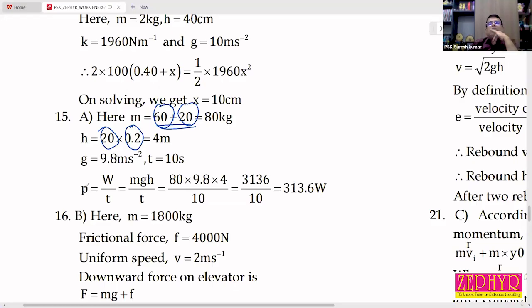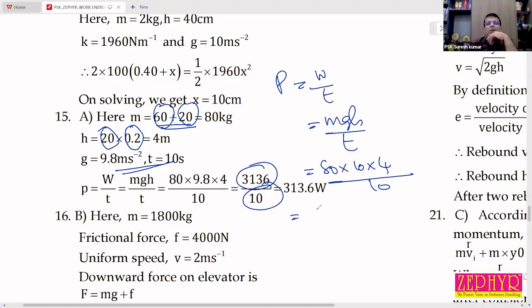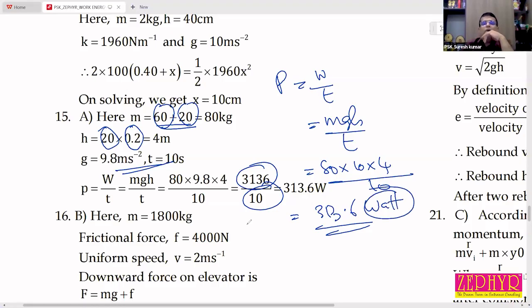20 steps alone. Yes. So power is equal to work by time. So that is equal to mgh divided by time. M is equal to 80, into g value 10, into h equal to 4, divided by time equal to 10 seconds. On solving, you will get 3136 by 10. So that is equal to 313.6 watt. SI unit of power is watt. So after finding the answer, you should put the unit too. Okay, Advait? Yes, sir.